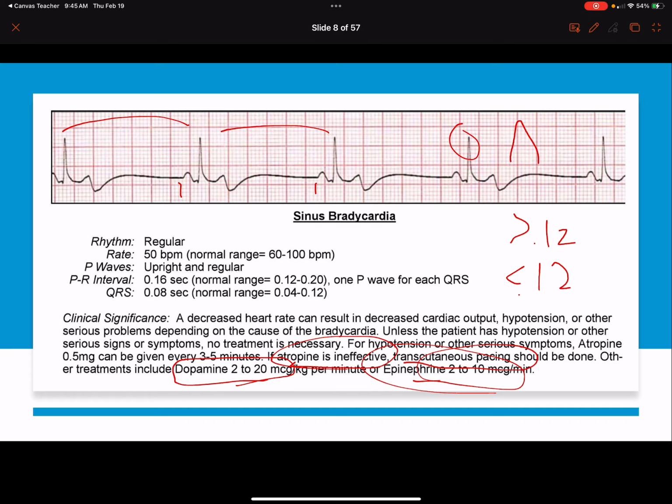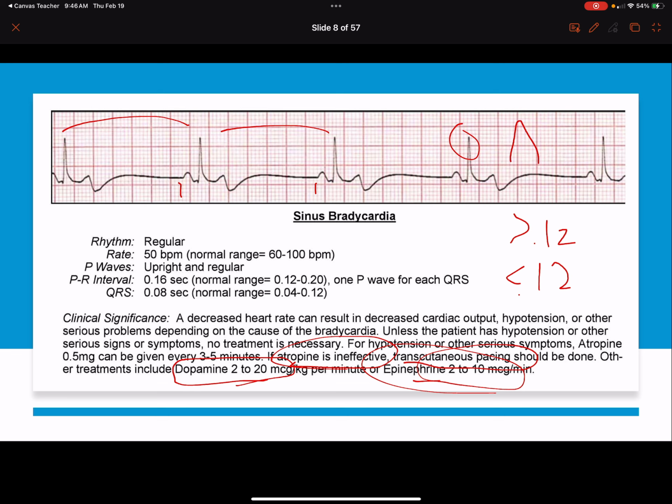And the reduced parasympathetic stimulation is really effective in rhythms that are caused by vagal or cholinergic toxicity. So drugs that cause cholinergic stimulus, or patients that are having an excess vagal stimulus from something, those tend to be the rhythms that respond very well to atropine.